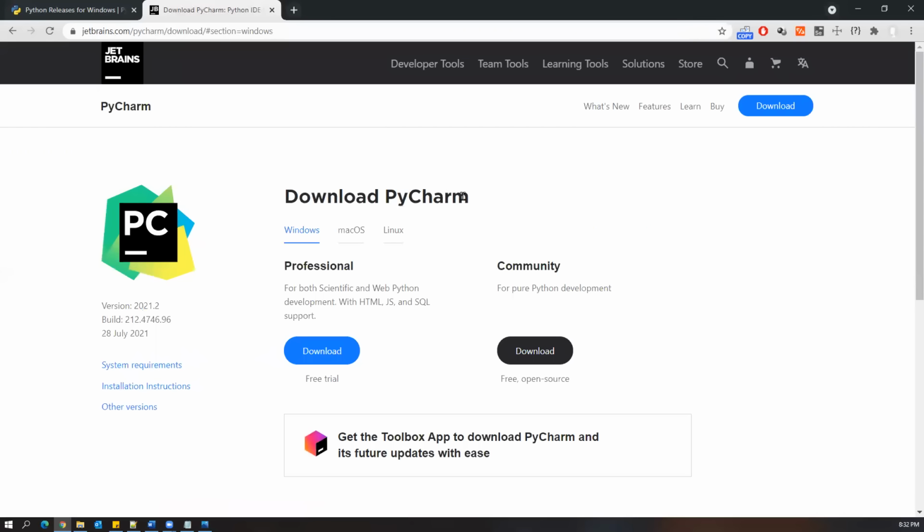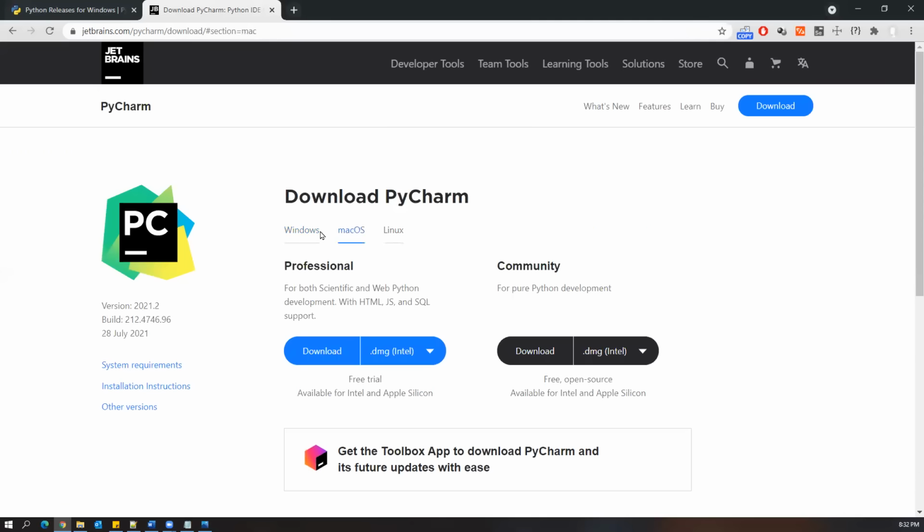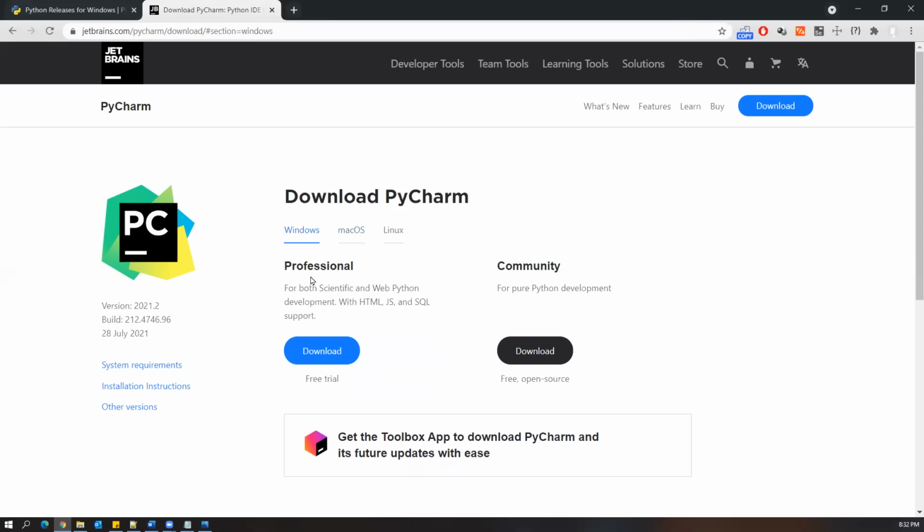And now you can see PyCharm is available for Windows, Mac, and Linux, and whichever operating system you are currently working on, just choose that particular tab here. Currently we are working on Windows, so just go to Windows, and again you can see two options here, professional and community. Professional has a free trial available for a few days, but after that it will expire and you have to pay something for it because it's not completely free.